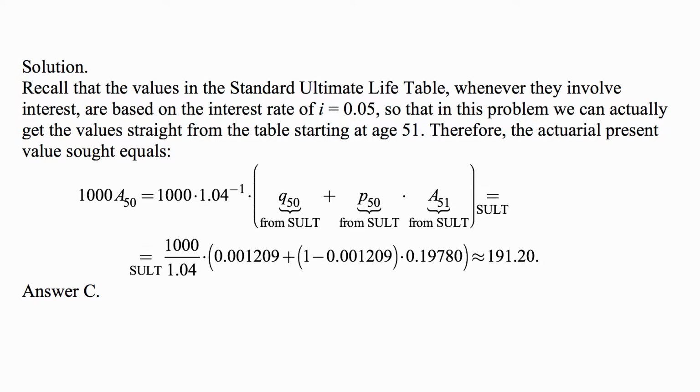So we are basically using the values from the Standard Ultimate Life Table, which you can see in what follows. This becomes 1000 divided by 1.04 times 0.001209, which is the value of Q50 from the Standard Ultimate Life Table, plus 1 minus Q50, which of course is P50, multiplied by 0.19780, which is A51 from the Standard Ultimate Life Table. And we do the calculation. This comes out to be approximately 191.20, and that's answer C.